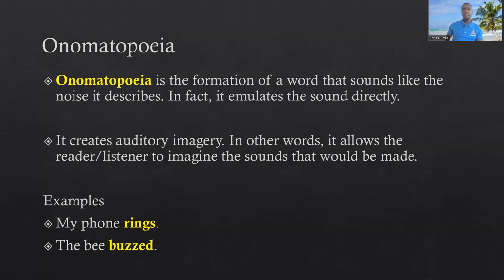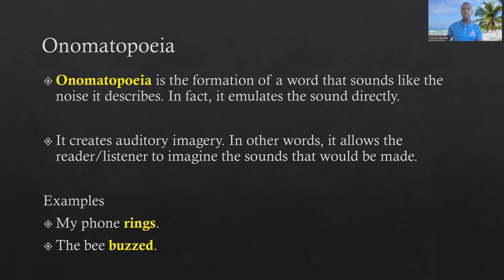That would be very effective in conveying what something would sound like, because the word is going to be so closely linked to the sound.